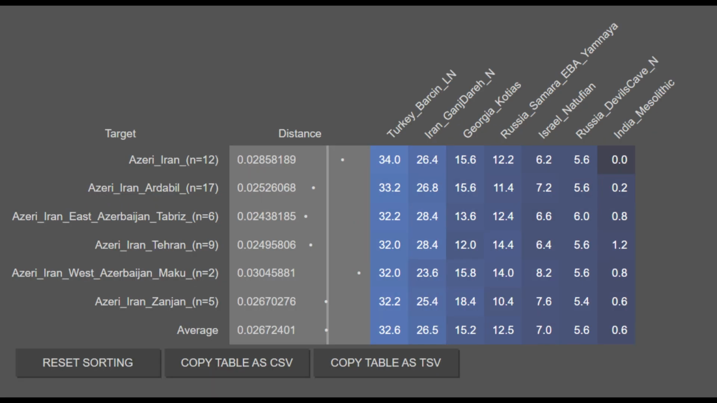Moving on, here are the results for the Azerbaijanis from Iran, and you can see that they're on average 32.6% Anatolian Neolithic farmer, 26.5% Iranian Neolithic farmer, 15.2% Caucasian hunter-gatherer, 12.5% Yamnayan, 7.0% Natufian, 5.6% Siberian or East Asian, and 0.6% India Mesolithic. The Azerbaijanis seem to be very close genetically to the Persians and the Kurds, though nonetheless they have elevated Anatolian farmer, Caucasian hunter-gatherer, as well as East Asian or Siberian ancestry. Thus, the Azerbaijanis are also mostly of Iranian genetic origin.